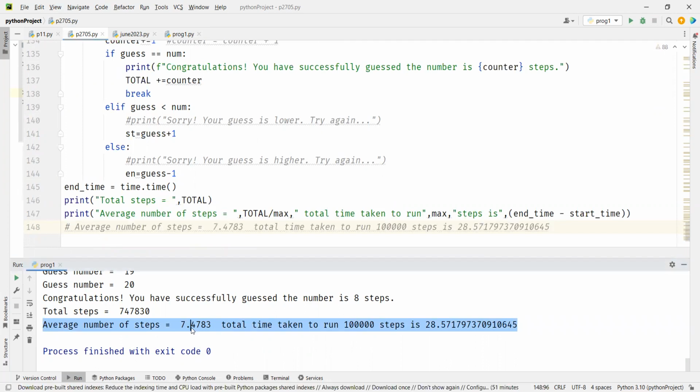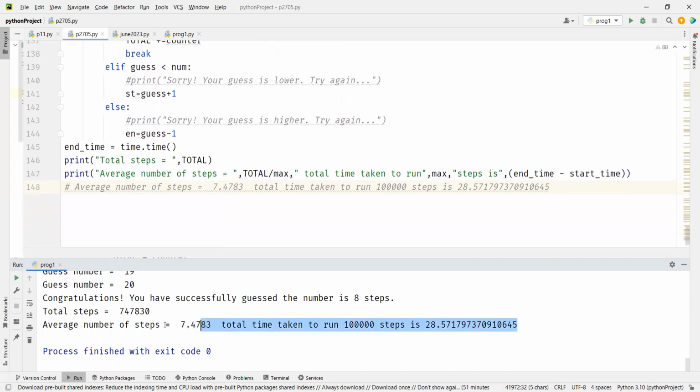If you do something randomly, you're taking 7.5 average steps. But when we came up with a plan, you will do better than doing random. So always have a plan. Don't do random stuff. Right? So yes, this is what I wanted to show you.